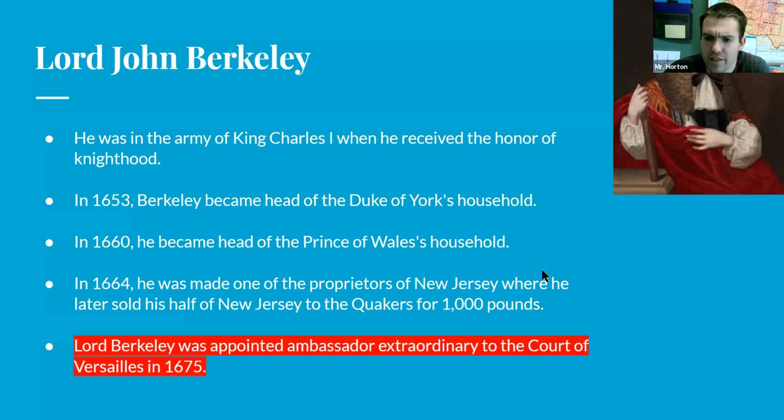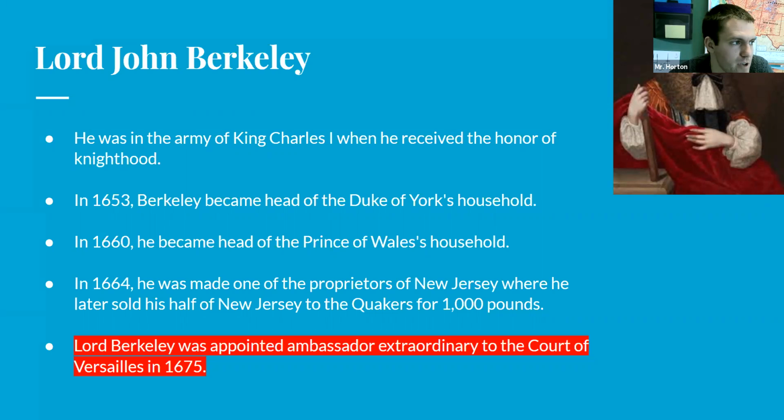So I'll have to look up how much 1,000 pounds is in terms of dollars. Let me take a look. Let's see if I can search it up real quickly. So how much is 1,000 pounds in US dollars? It would be about $1,400 at this time. So he sold all of this land for about $1,400.